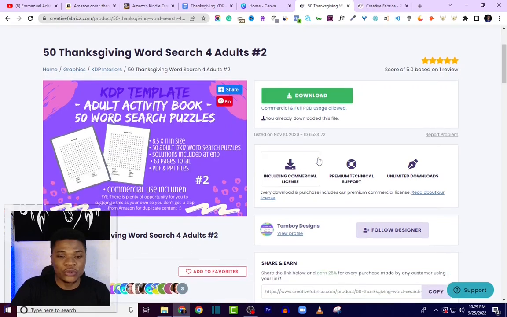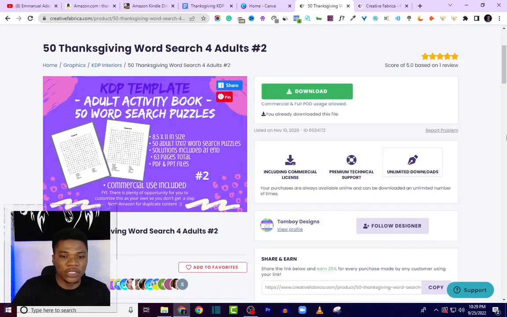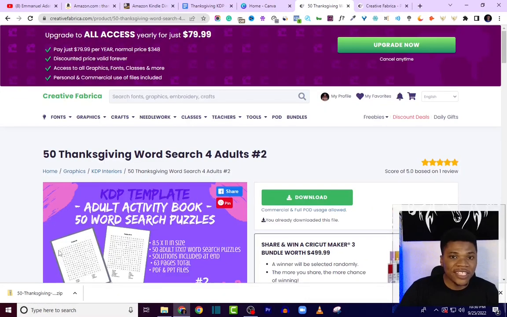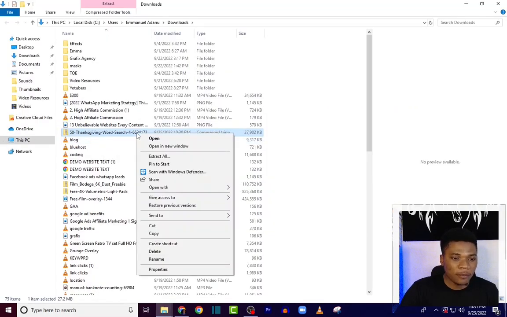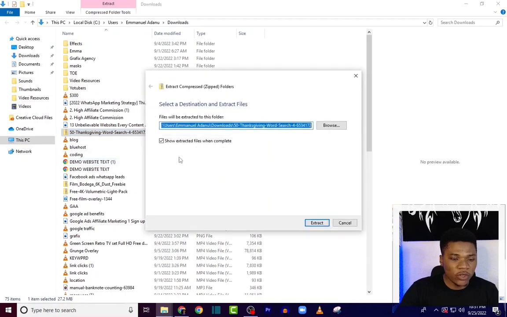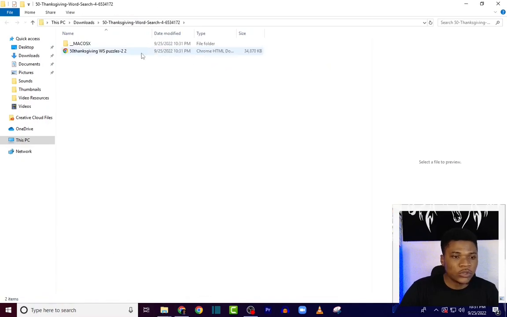So what you just need to do is to download this template. Okay, so I'm going to click on download. After downloading, you can see that we downloaded this as a zip file. So I'm going to unzip this file very quickly. Showing folder. So here's the file we just downloaded, 50 Thanksgiving word search. I'm going to right click and then extract all, extract. So this is the file we got.